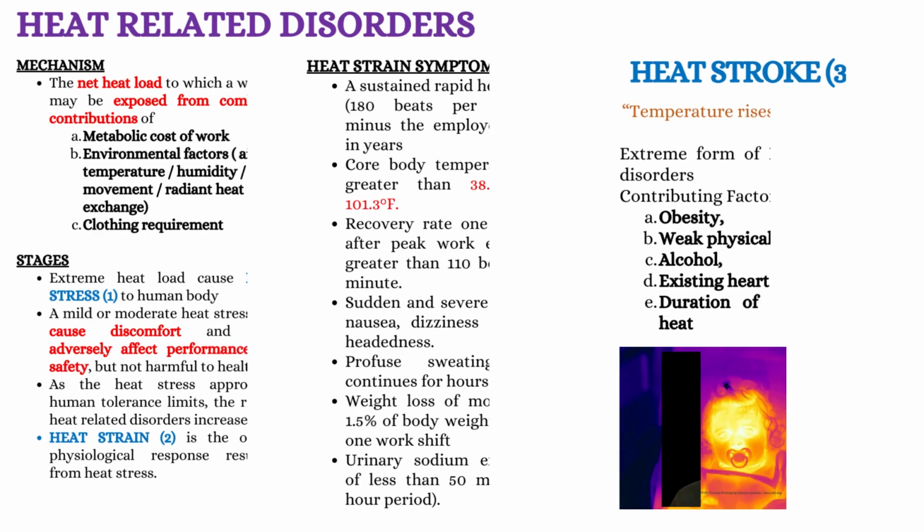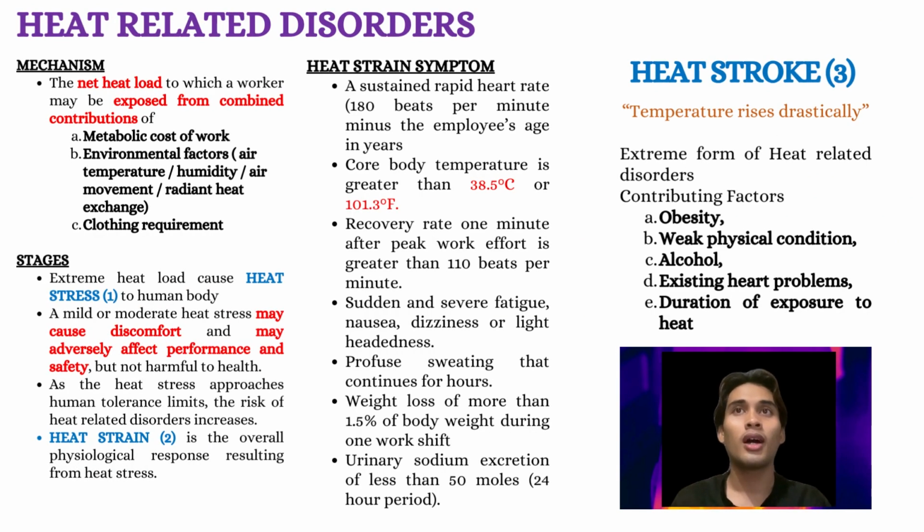For the next slide, heat related disorders. Heat stress and heat strain are different things. Heat stress is the net heat received by the human body from metabolic heat, which everyone can feel. However, heat strain is an individual reaction, each person's perception and adaptation to the heat.